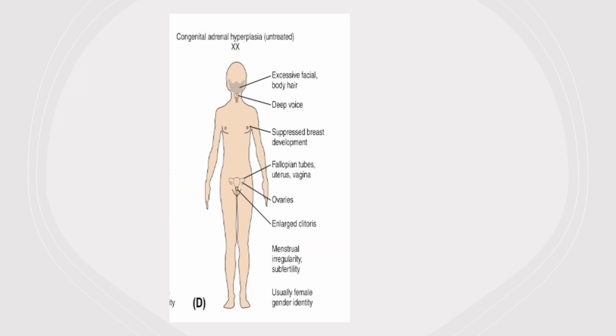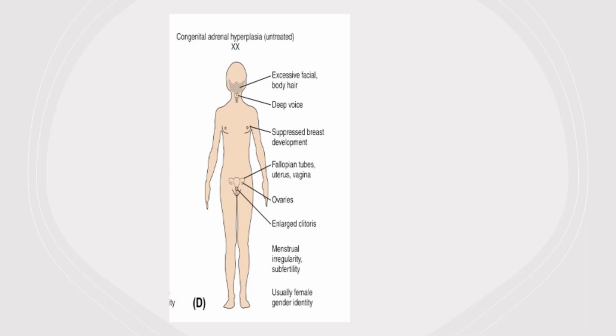It can lead to the excess production of androgens, the male sex hormone, in females, which results in the production of masculinized characteristics or male characteristics, including behavior.